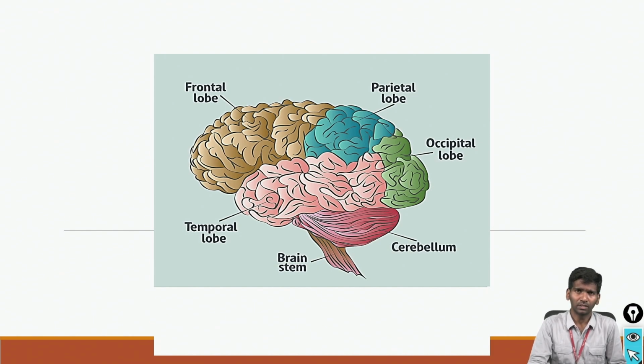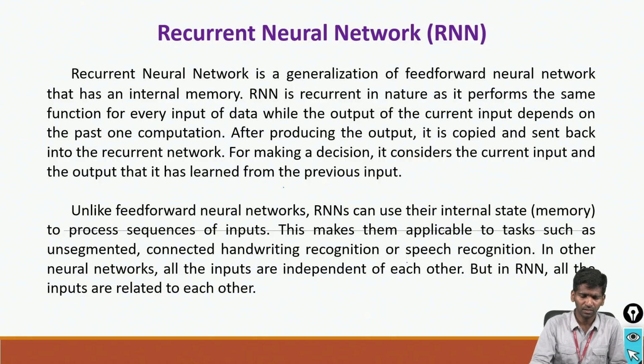So that's what I would like to say. Our brain will not remember too many things. It will remember only the main things, and they get stored permanently. And whenever it is needed, it will process our data and respond accordingly from the storage of our brain. In the same way, this concept is applied in our deep learning concept also. So let us see in this RNN how the scenario which I have discussed will be applicable to this RNN concept.